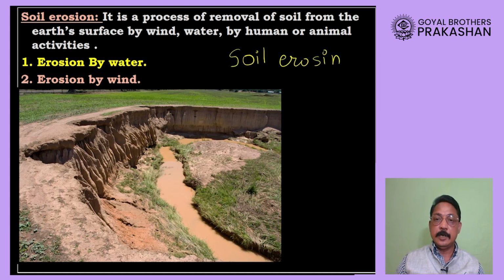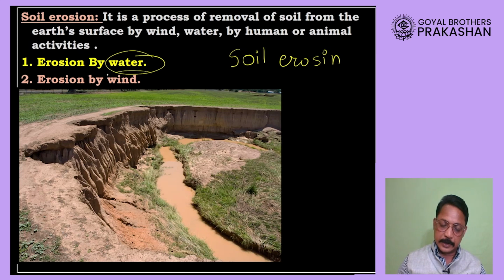Soil erosion is a process of removal of soil from the earth's surface by wind, water, human activities, or maybe animal activities. Basically this soil erosion occurs because of water and wind, which are also termed the agents of erosion.